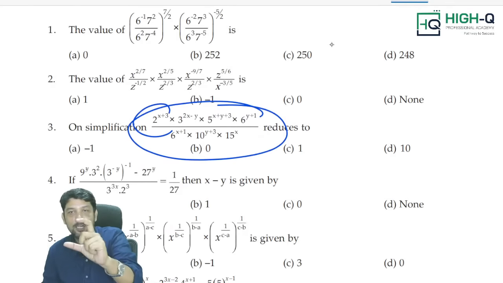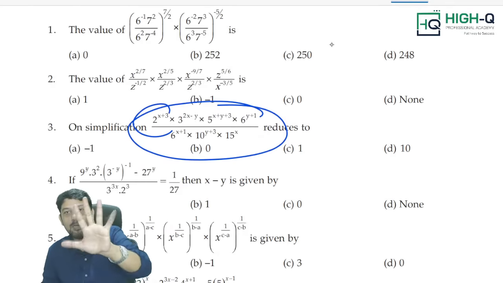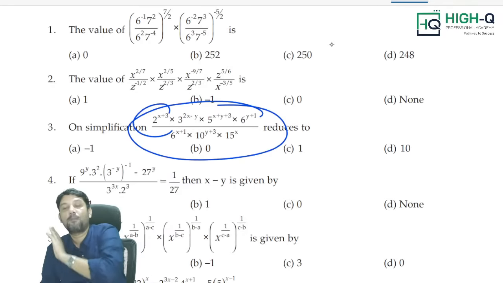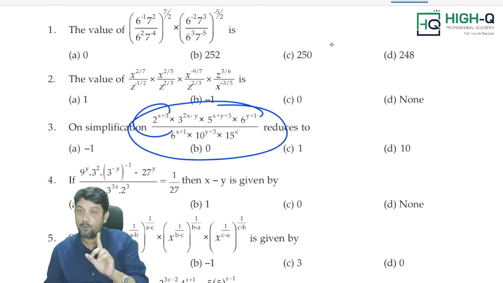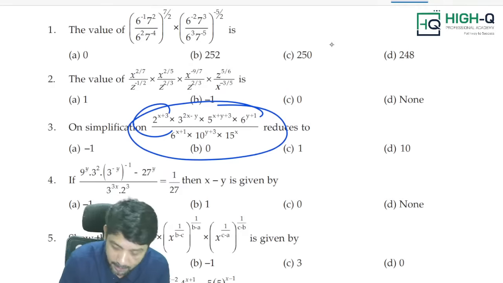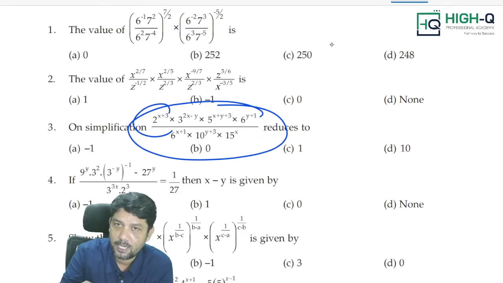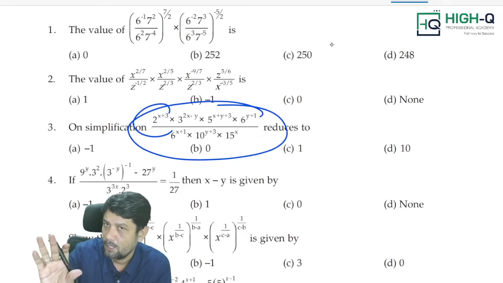Unless it's 10 minutes over, but in that 10 minutes we have to solve at least 8 questions. So we lose 8 questions plus this 1.25. Why do we have to waste our time on that? So many times you should know when to say no. That is a very important thing, my dear. If you are not confident about attempting this type of question, don't attempt it. Okay, no need to attempt it.